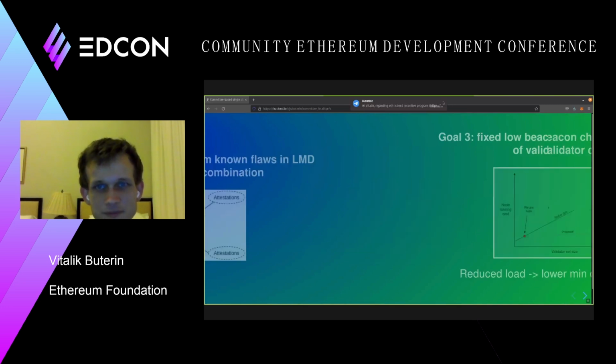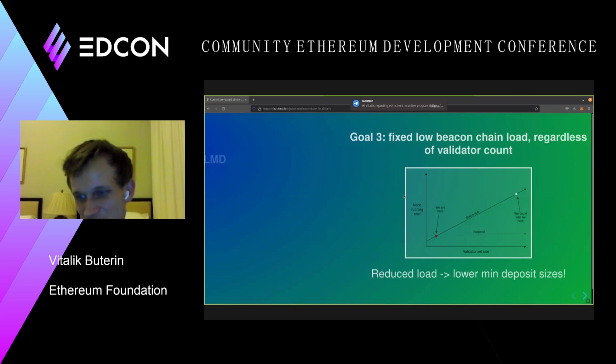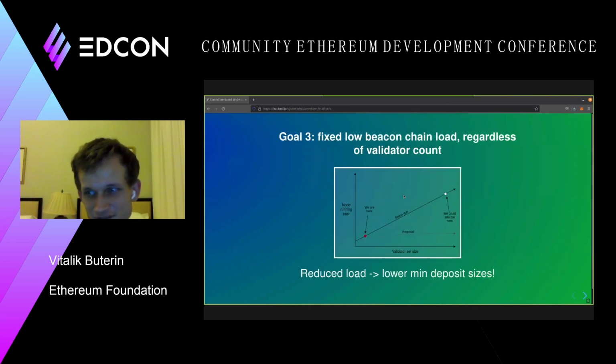That's goal two. Goal three is to increase the efficiency and decrease the cost of running validator nodes. One of the reasons why the deposit size currently has to be 32 ETH, why it has to be so high, is because we really need to have a fairly low cap on the number of validators, because there's a limit to how many validators can be safely processed.